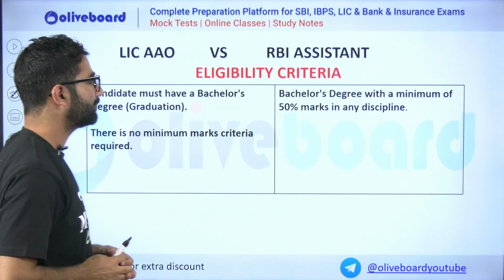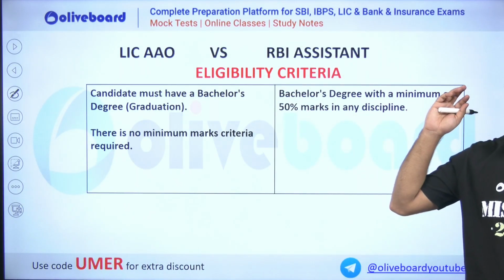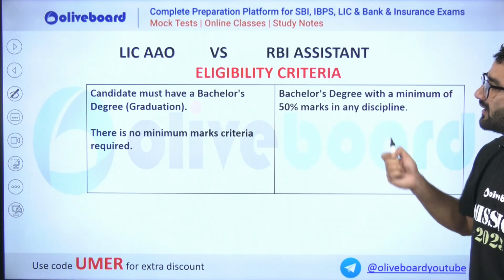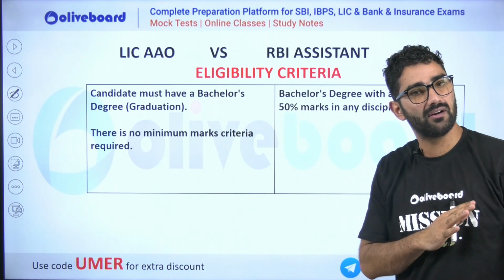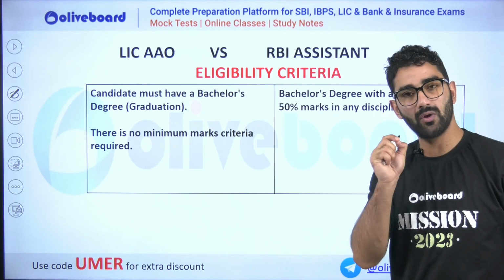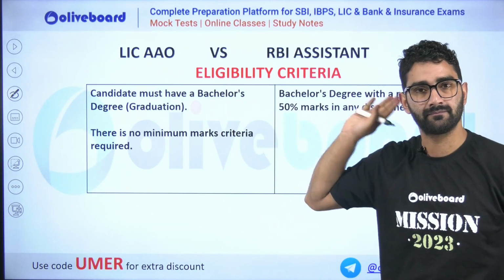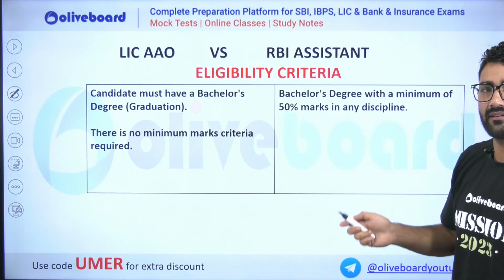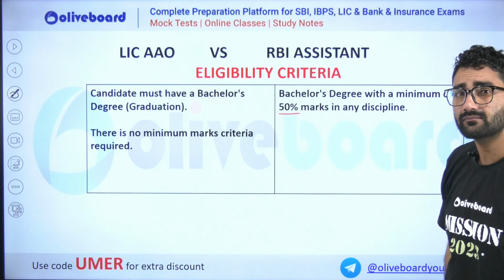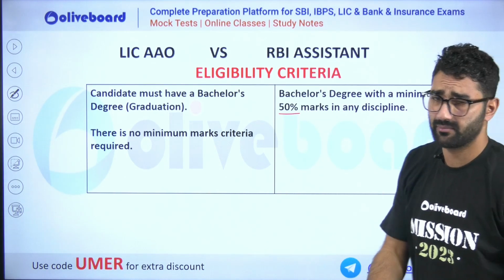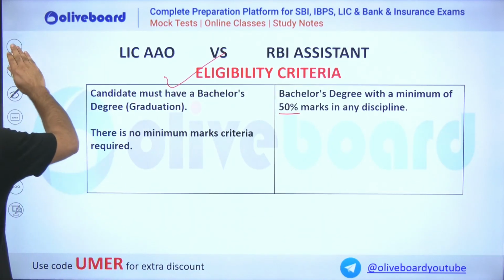Sir, please tell us the eligibility criteria. If you have seen the last comparison videos, you will know this. LIC AAO doesn't need any percentage at all. If you have completed a bachelor's degree, your graduation, you are eligible. Simple. But for RBI Assistant, they will ask for a minimum of 50% marks in your graduation, in your bachelor's degree. So it is quite clear, there should not be any confusion here.